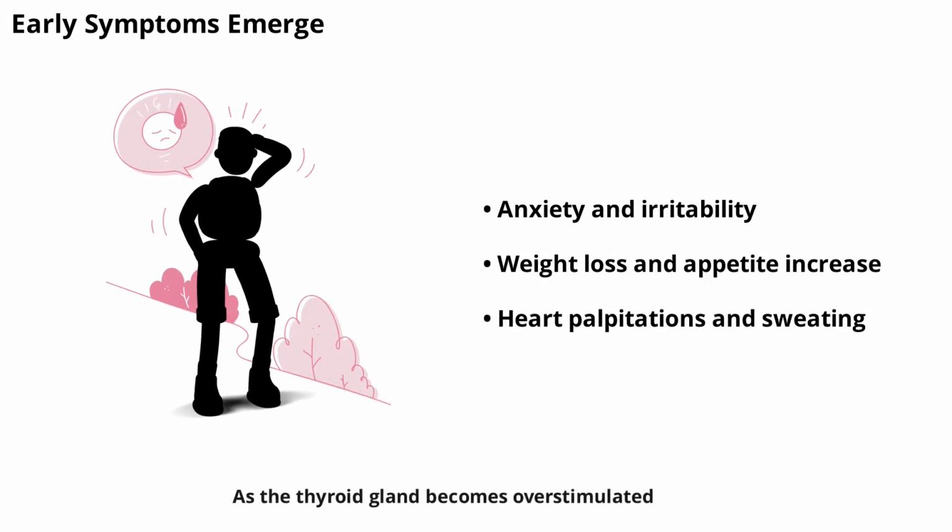As the thyroid gland becomes overstimulated, it starts releasing more thyroid hormones than the body needs. This hormonal imbalance leads to the early symptoms of Graves' disease, which may include anxiety, irritability, weight loss, increased appetite, and heat intolerance. Some people also notice a rapid or irregular heartbeat, sweating, and tremors. These symptoms can be subtle at first, making it easy to overlook the onset of the disease. However, as hormone levels continue to rise, the symptoms become more pronounced and harder to ignore.